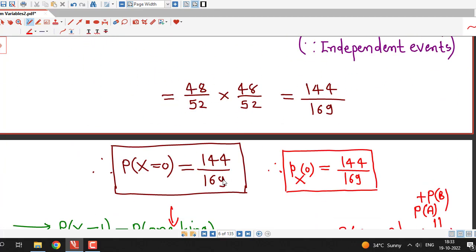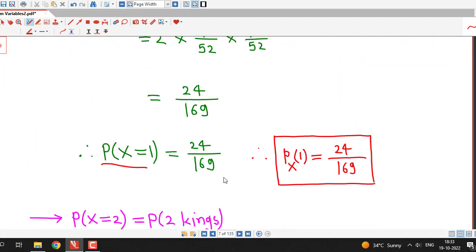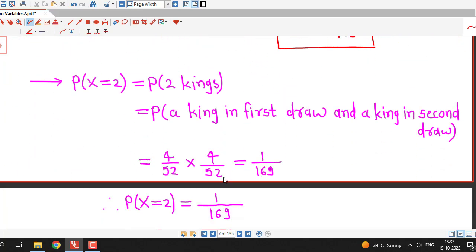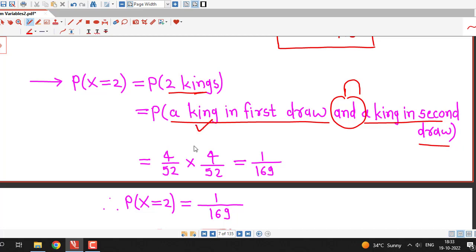That is, probability of capital X equal to 2 is also obtained using this multiplication law for independent events. Probability of 2 kings, that means king is selected in first draw and king is selected in second draw, because of intersection and independent events. This is equal to probability of king in first draw, which is 4 by 52, times probability of king in second draw, which is also 4 by 52, and this turns out to be 1 divided by 169.